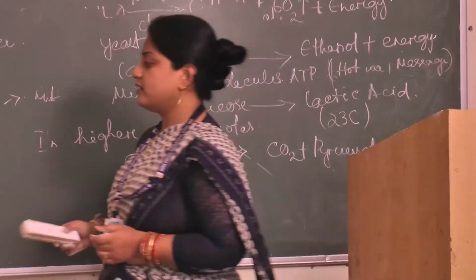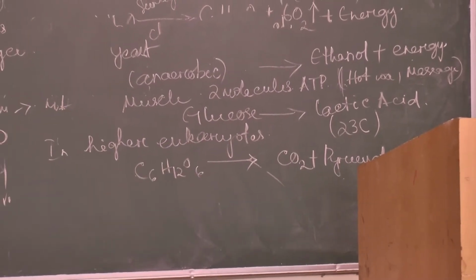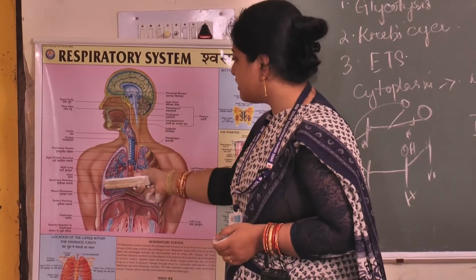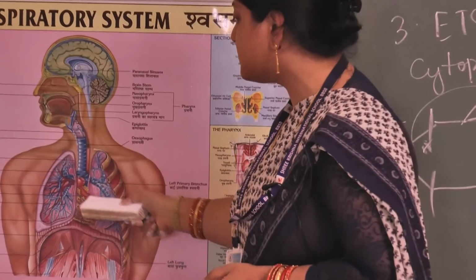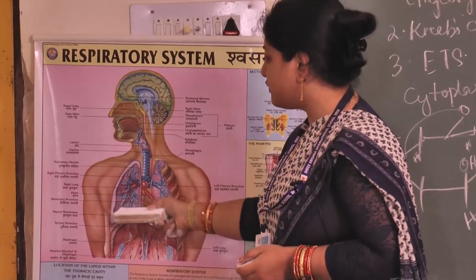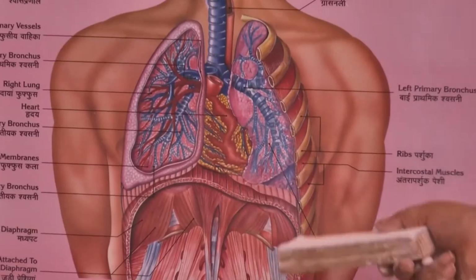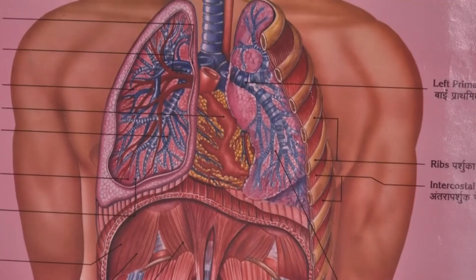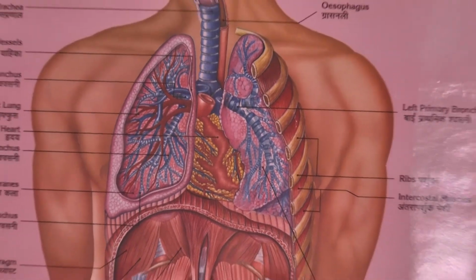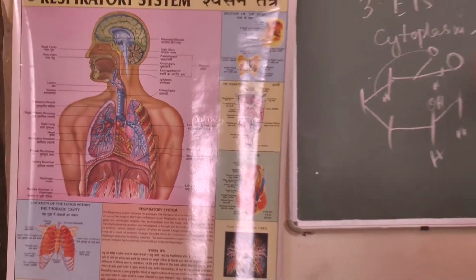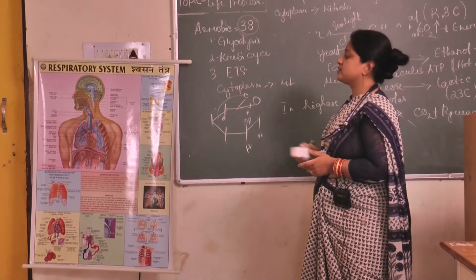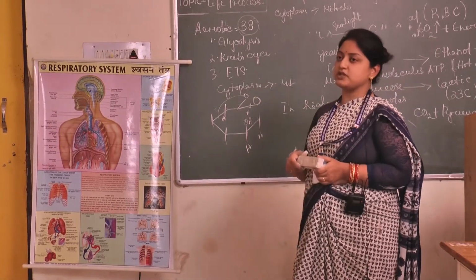And another thing: this is the nasal cavity, then this is the larynx or voice box, this is the trachea, and these are the bronchi. These divisions are known as bronchi, and they lead to the alveolar sac and alveolar duct, which are related to the blood capillaries. Blood capillaries contain which pigment? Hemoglobin pigment. That hemoglobin pigment will trap oxygen from the alveoli, alveolar duct or alveolar sac. So these are the steps or organs related to respiration.